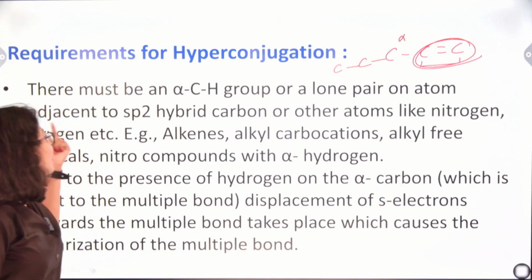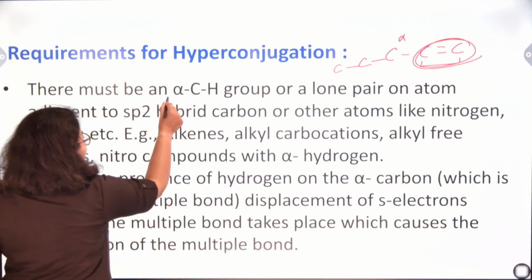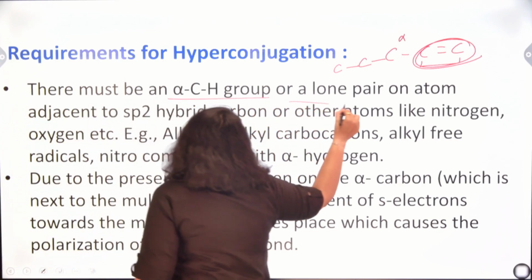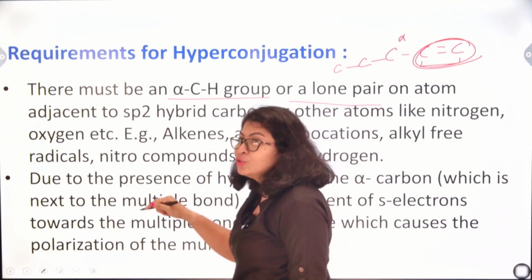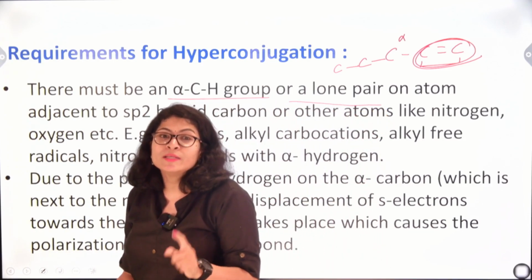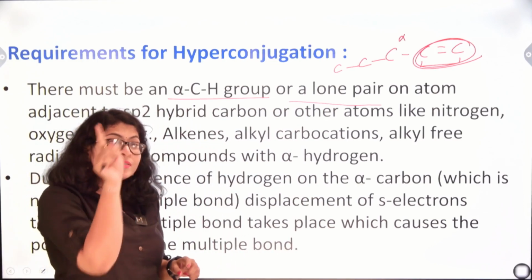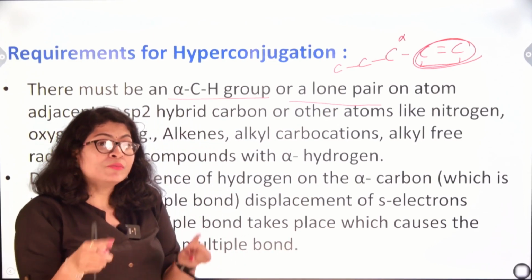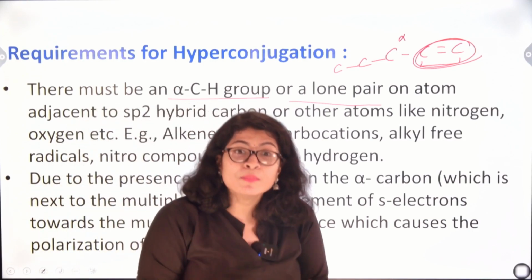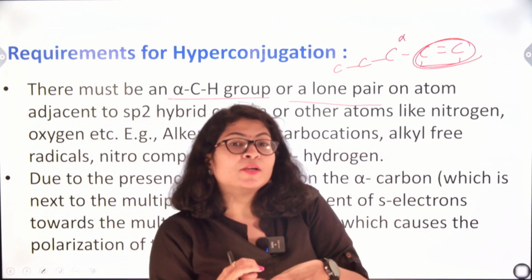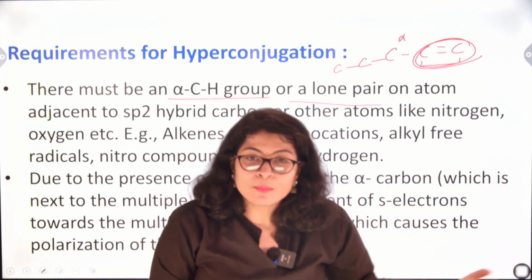There must be an alpha carbon hydrogen group or a lone pair on an atom adjacent to the sp2 hybridized carbon. sp2 means the one where one p orbital is still vacant, available for taking up the electron density from the adjacent carbon atom.